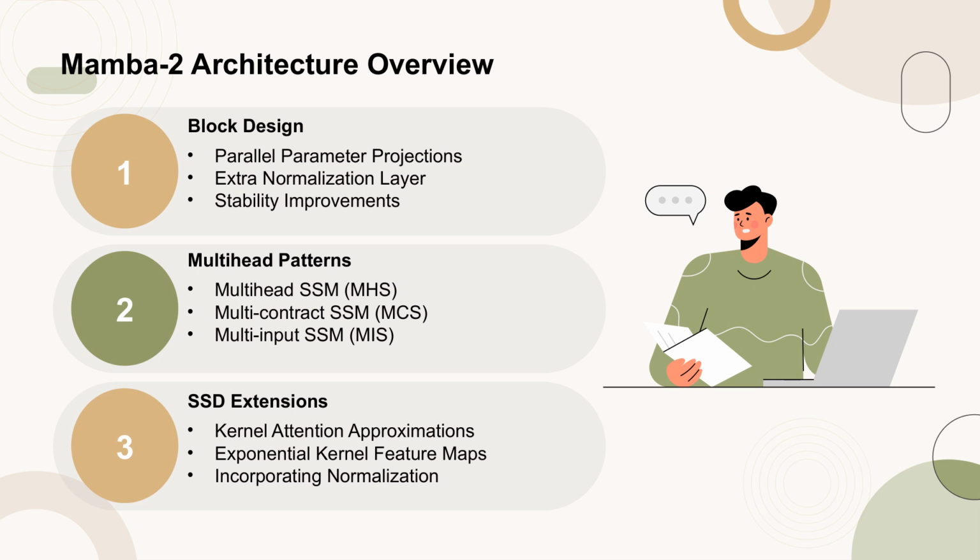For multi-head patterns, the architecture includes multi-head SSM, MHS, multi-contract SSM, MCS, and multi-input SSM, MIS, which are analogous to multi-head attention patterns. Lastly, SSD extensions inspired by linear attention include kernel attention approximations, exponential kernel feature maps, and the incorporation of a normalization term to enhance performance.